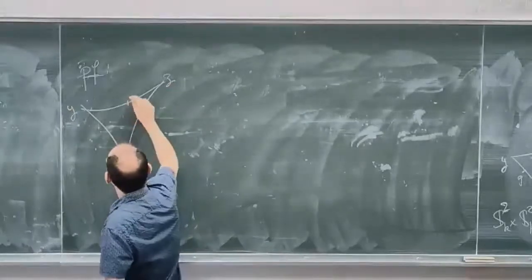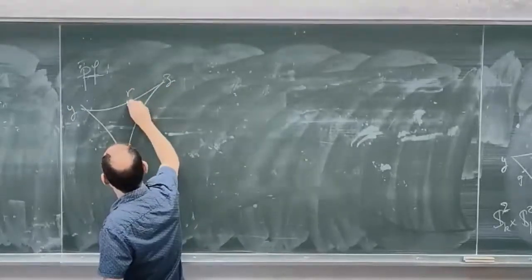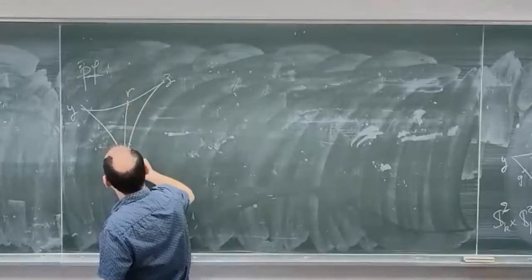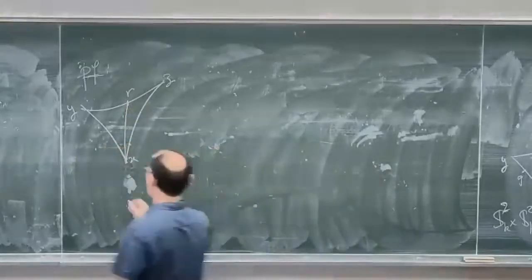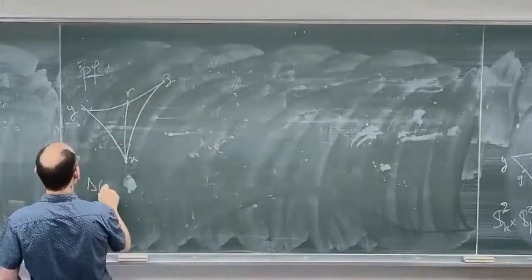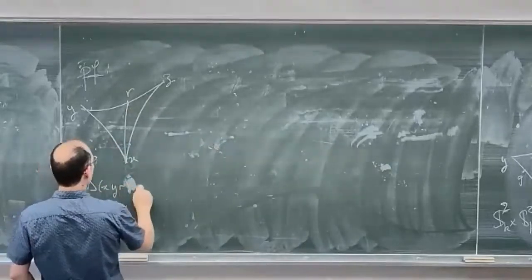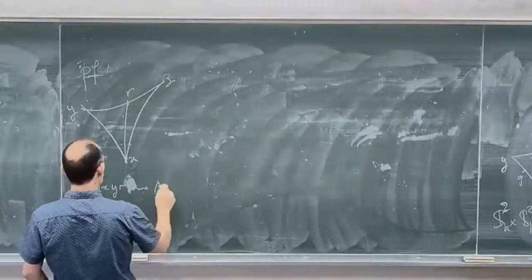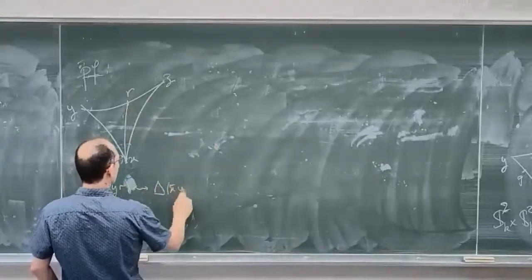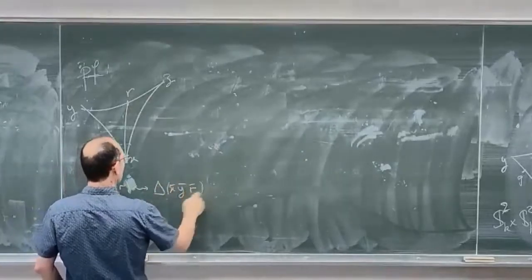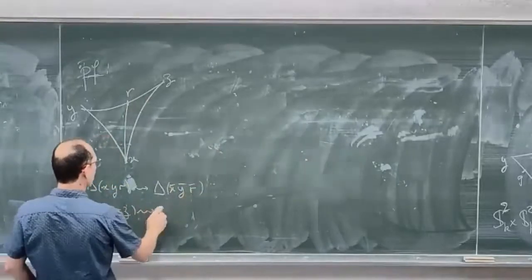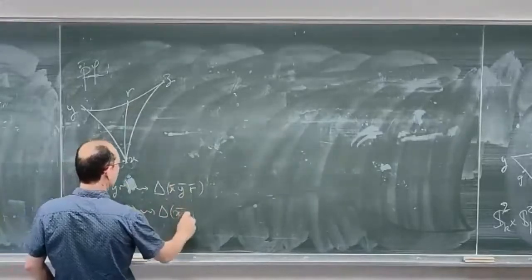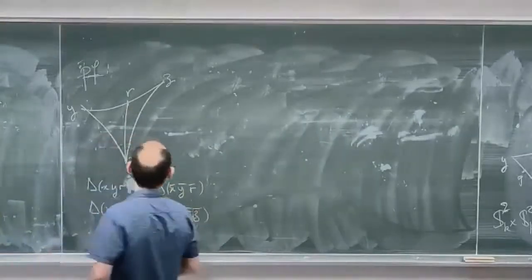I'm picking some point R, and I'm taking two comparison triangles. The triangle X, Y, R will have a comparison triangle X bar, Y bar, R bar. And the triangle X, R, Z has a comparison triangle X bar, R bar, and Z bar.